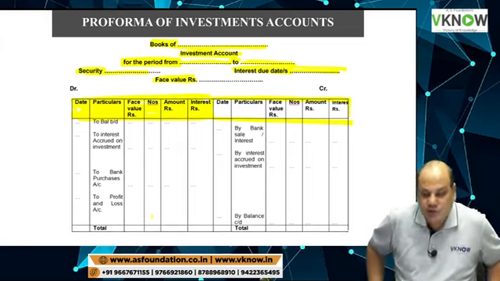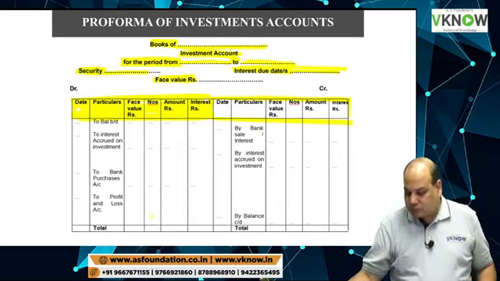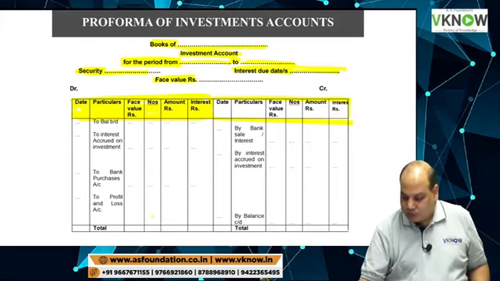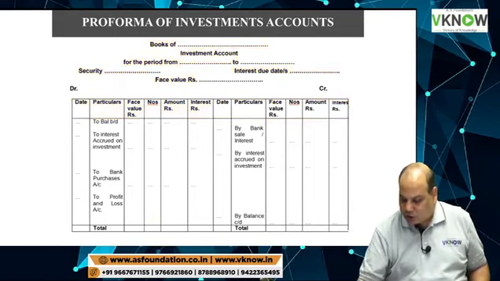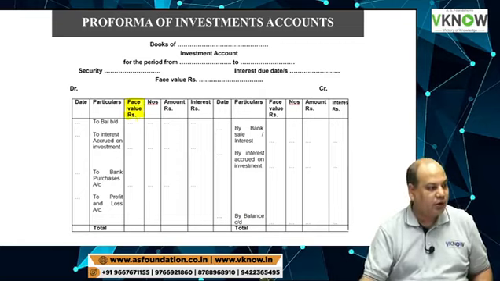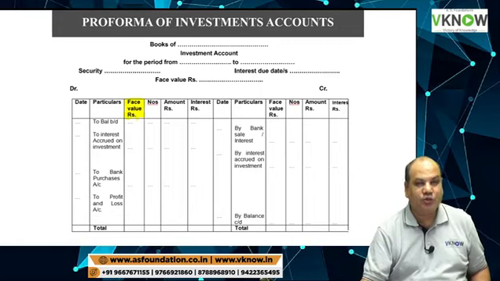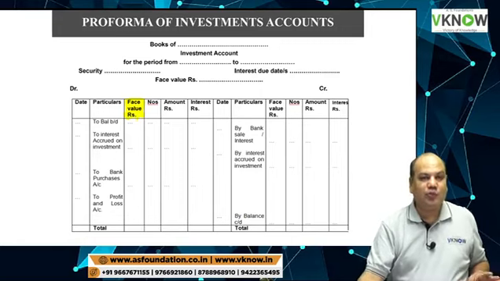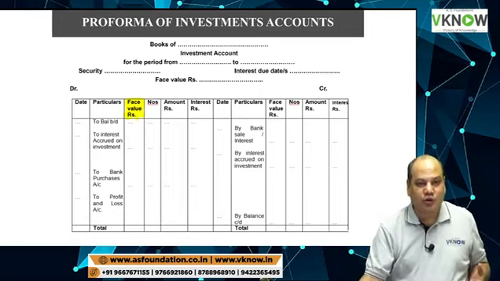You are drawing one investment account: date column, particular. This is the face value column. Face value column is really not required, but this helps us to calculate the interest. This will also help us to calculate the profit or loss.